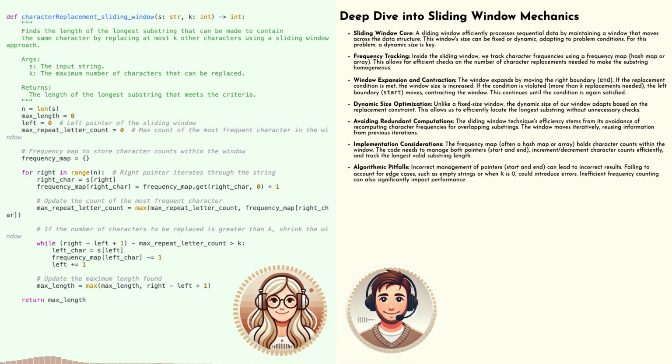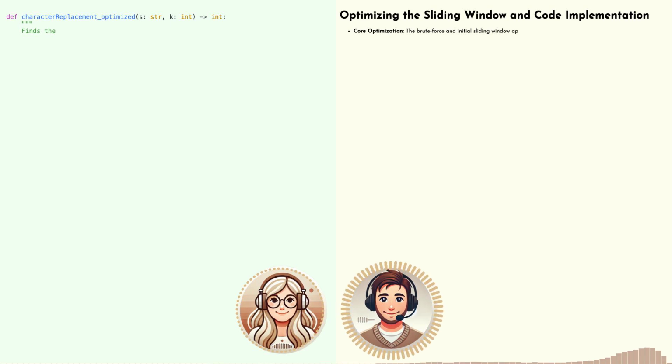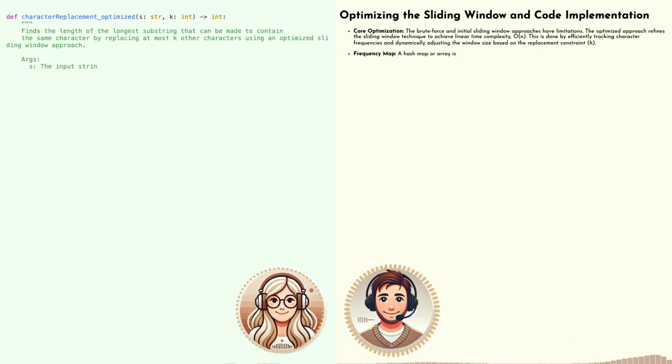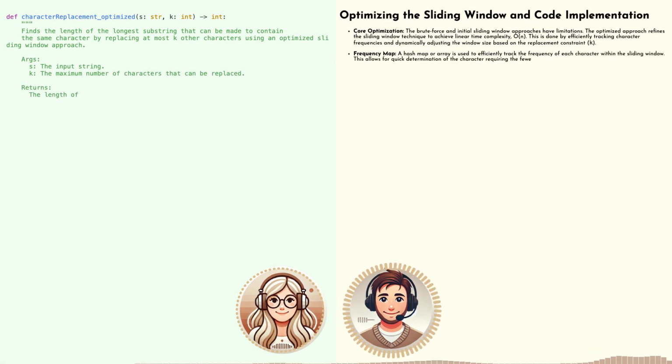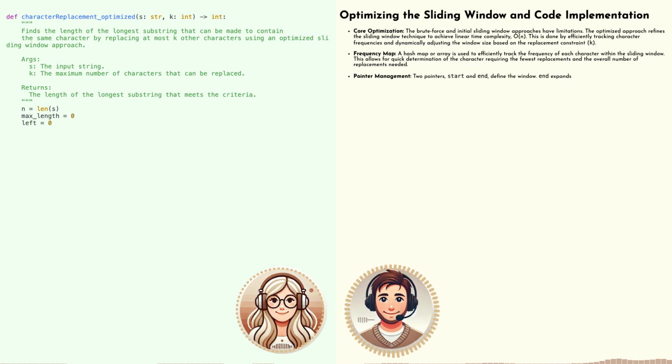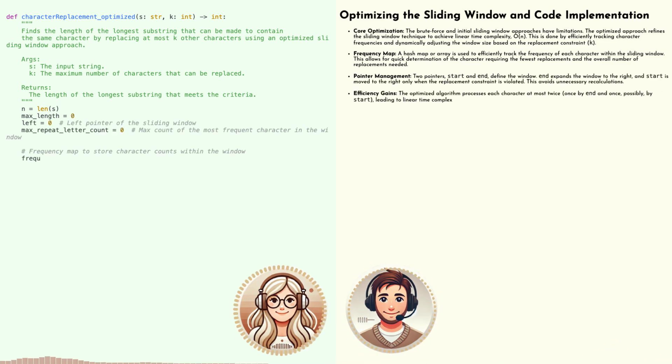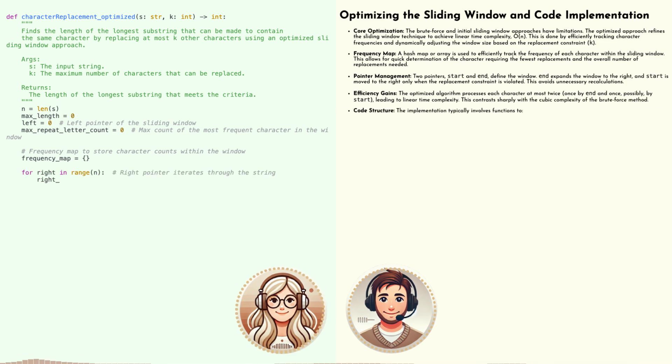Now, what do we do when the window is valid? What's our main goal here? Think back to the problem. We want the longest repeating sequence possible, right? Right. So if the window's valid, its size is a contender for our longest so far, right? We've got to keep track of the maximum window size we've seen during this whole sliding process. Perfect. That's exactly it. We're keeping track of the best we've seen.